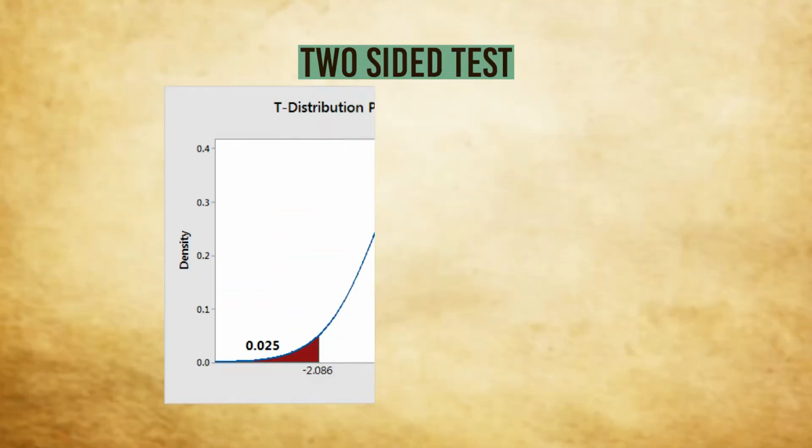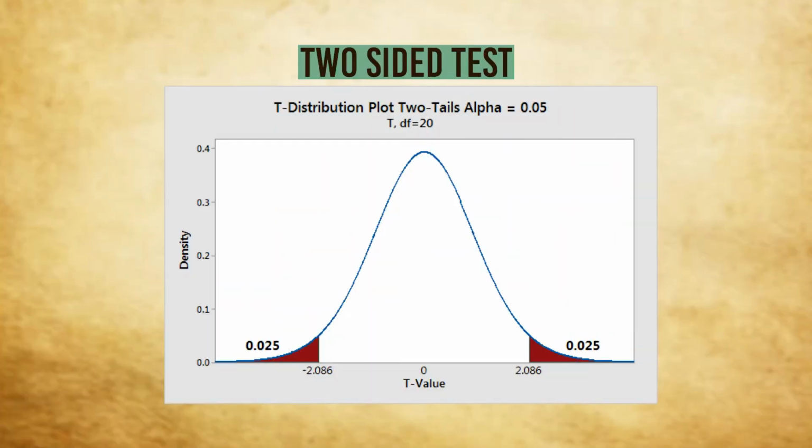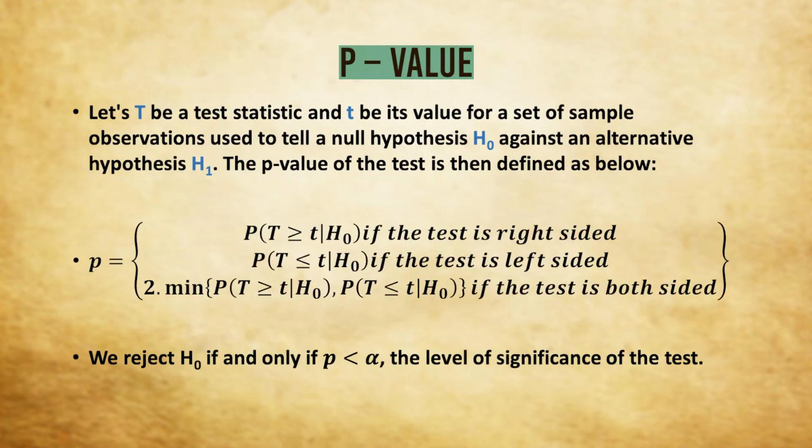You can see in the diagram that in both-sided tests, we look for a value of t on either side or both sides, or both tails, of a distribution. This is why these are called both-sided tests or two-tailed tests. Then we come to a very important thing, the p-value. Let T be a test statistic, capital T, and small t be its value for a set of sample observations. Our problem is to test H naught, the null hypothesis, against an alternative H1.